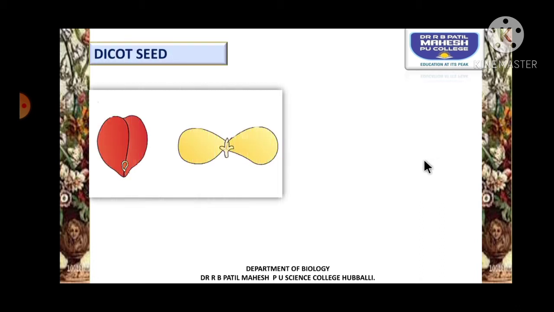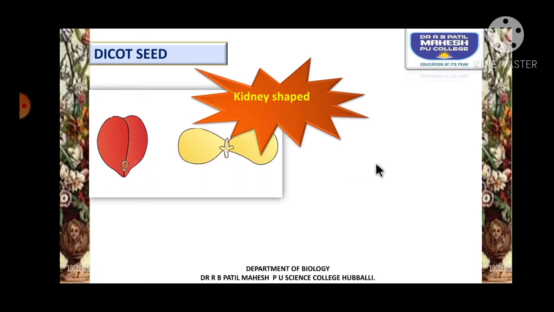Now, coming to the structure of the dicot seed. This is the structure of the dicot seed, where the seed is usually kidney shaped.